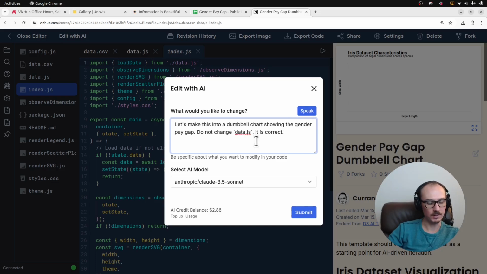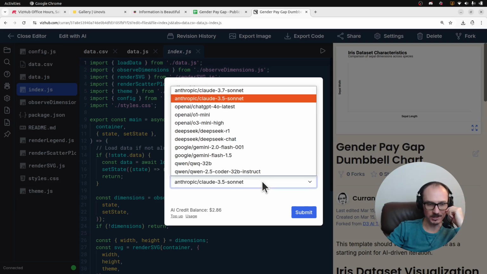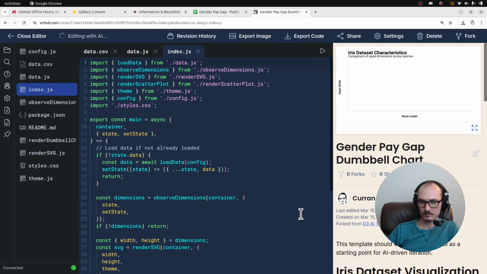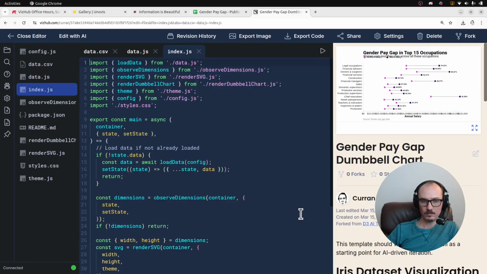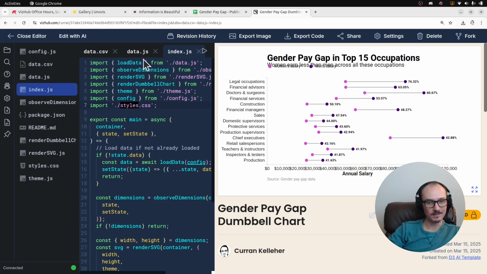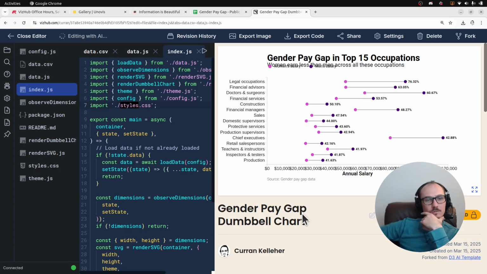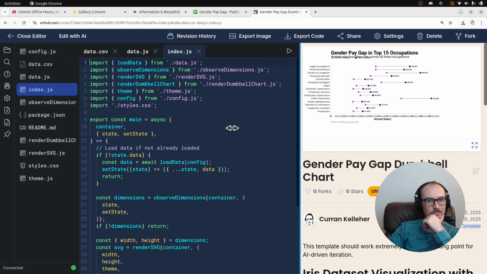Data.js is correct. Because the last time I tried this, it was Gemini, and Gemini changed that thing around. Actually, let me try Claude 3.7, which is really, really good. Really, really smart. Oh, look at that, it worked. Amazing. And now I wanted to sort the y-axis. And I don't know if this shows all the data either. Okay, well, that didn't work.